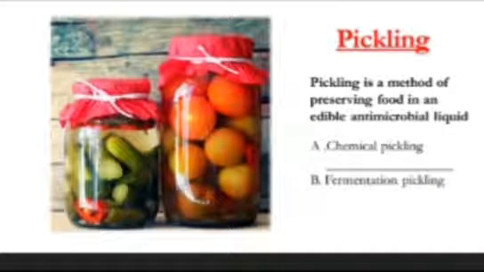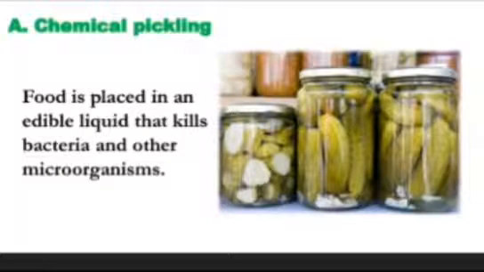Another method is pickling. Pickling is a method of preserving food in an edible antimicrobial liquid. Pickling has two types. One is chemical pickling, and the other is fermentation pickling. What is chemical pickling? You can see in this picture how chemical pickling is done. Food is placed in an edible liquid that kills bacteria and other microorganisms. Vinegar, alcohol and vegetable oil act as pickling agents in food processing.